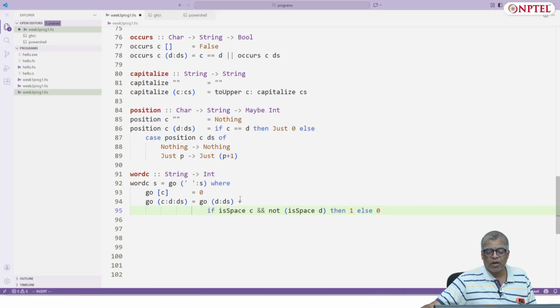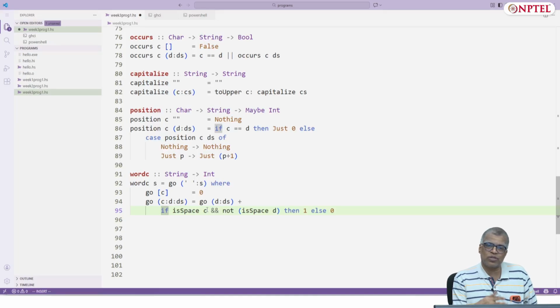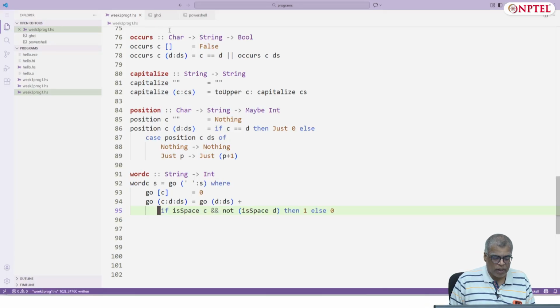This is actually a much simpler way of writing the same thing as earlier, because it's very clear what you are doing. You have to make a recursive call with argument d:ds, and then you decide whether to add 1 to it or not based on whether this condition is fulfilled or not. So that's sometimes a cleaner way to write a program. So this is just to tell you that as part of larger expressions, you can have if expressions, not only at the outermost level. Okay, so let's see if this compiles and works well.